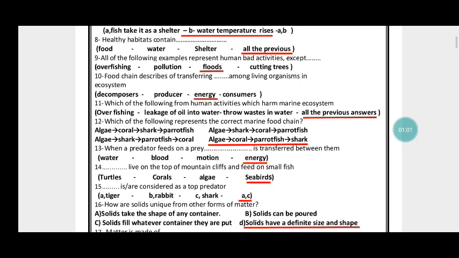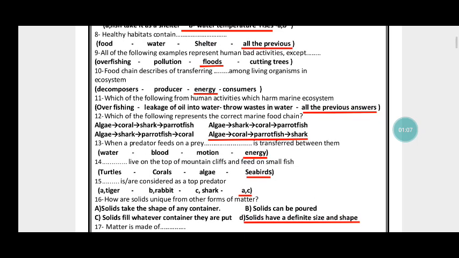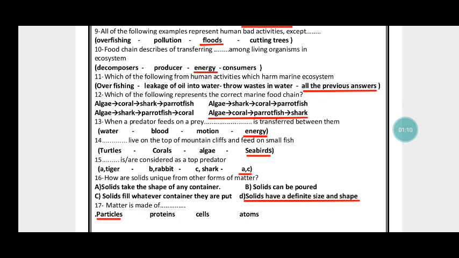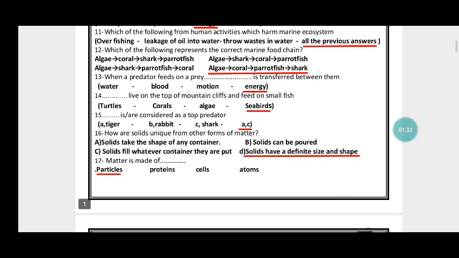All of the following examples represent human bad activities except floods. Okay, floods. Food chain describes the transferring of energy among living organisms in an ecosystem. Energy. Which of the following human activities harm a marine ecosystem? Overfishing, leakage of oil into water, throwing wastes in water, so all the previous answers.